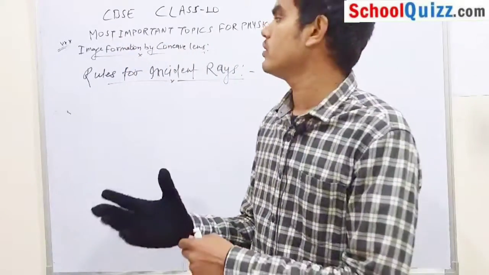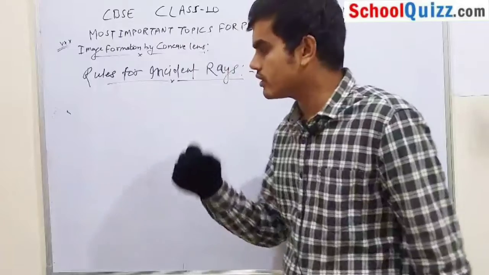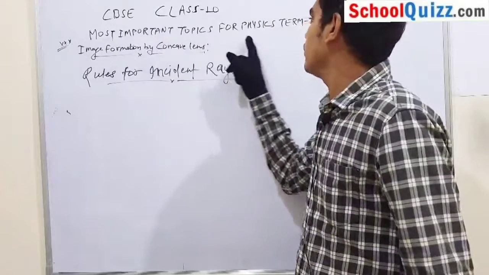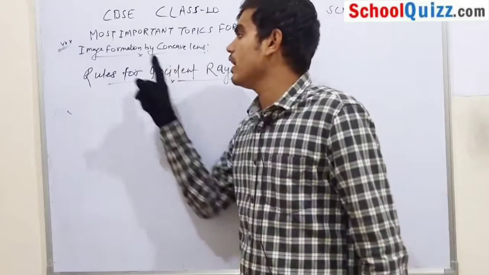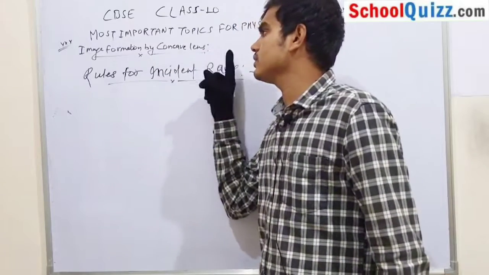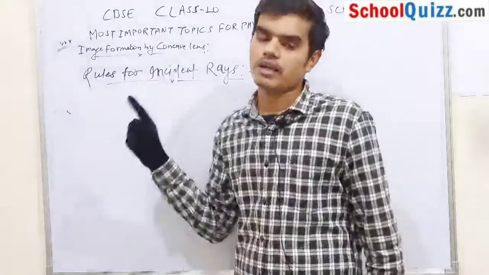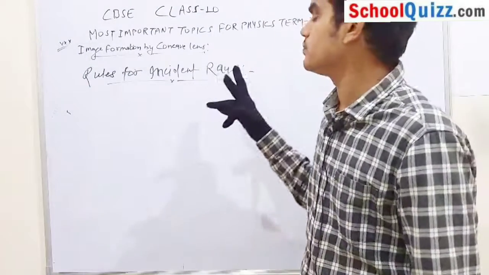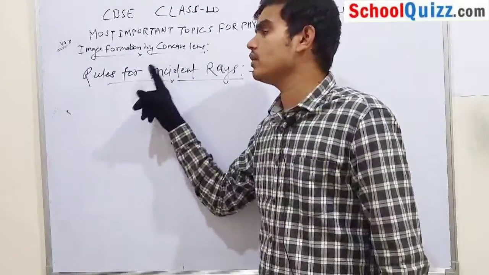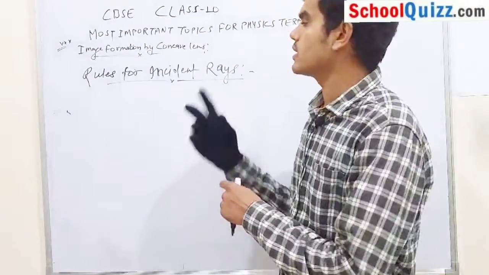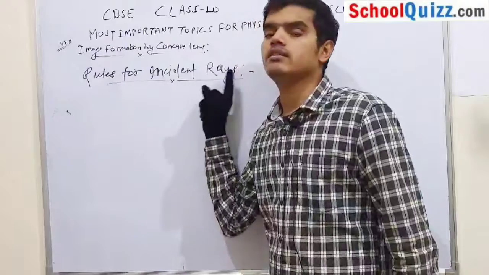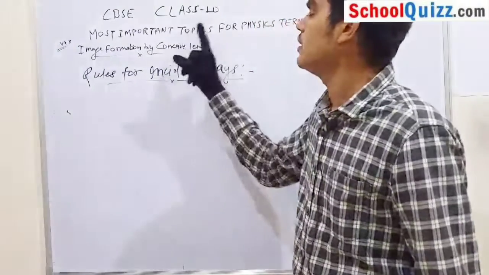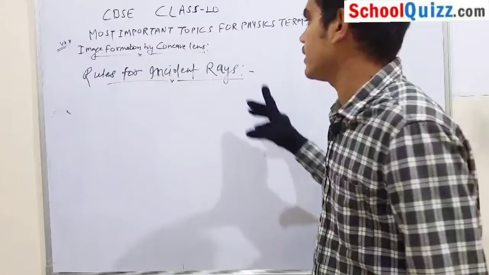In this video, I am going to discuss the most important topic for Physics Term 1, CBSE Class 10th: image formation by concave lens, which is one of the most important topics in your syllabus. To understand this topic, it is necessary to go through the rules first so that we can understand image formation by concave lens.